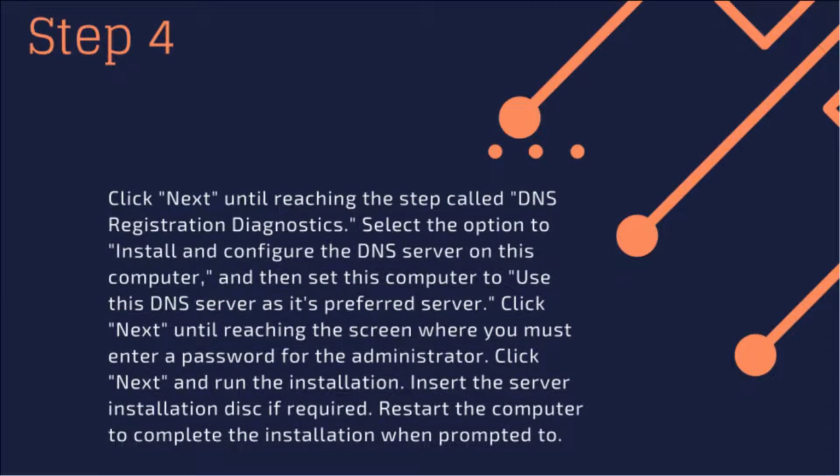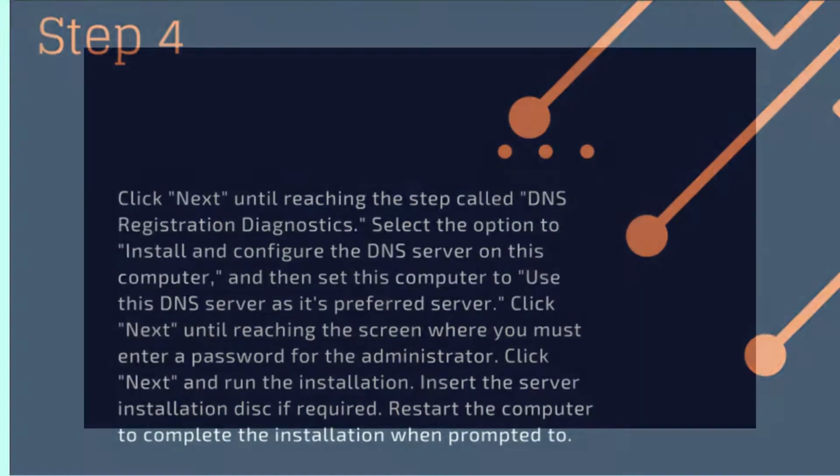Step 4. Click Next until reaching the step called DNS Registration Diagnostics. Select the option to install and configure the DNS server on this computer, and then set this computer to use this DNS server as its preferred server. Click Next until reaching the screen where you must enter a password for the administrator. Click Next and run the installation. Insert the server installation disk if required. Restart the computer to complete the installation when prompted to.